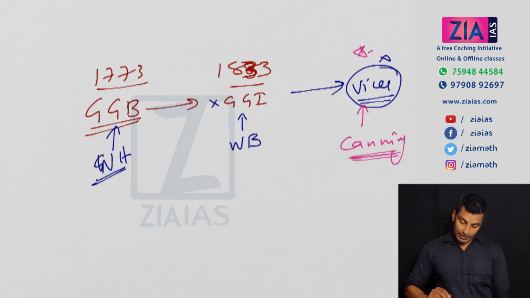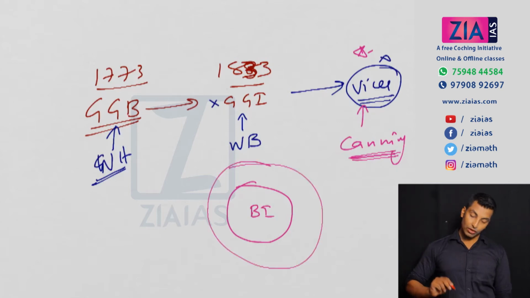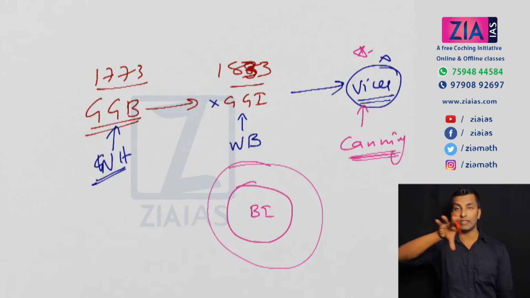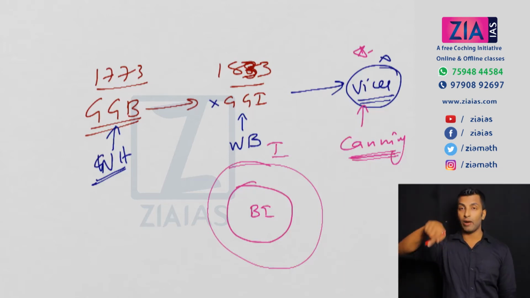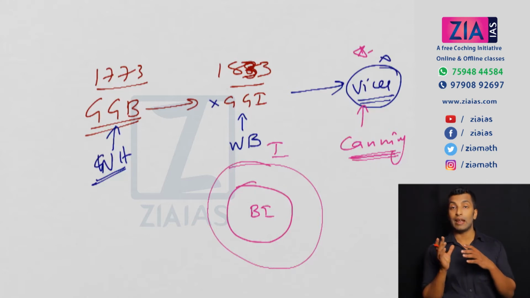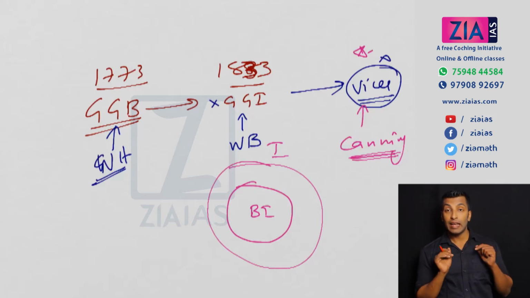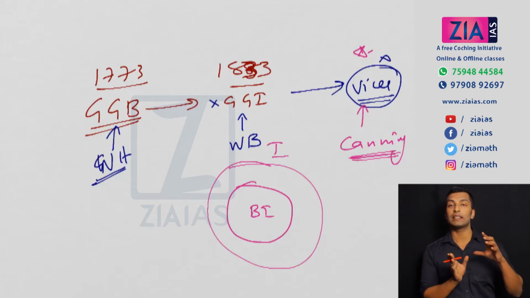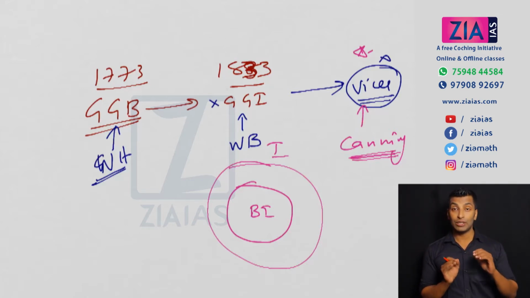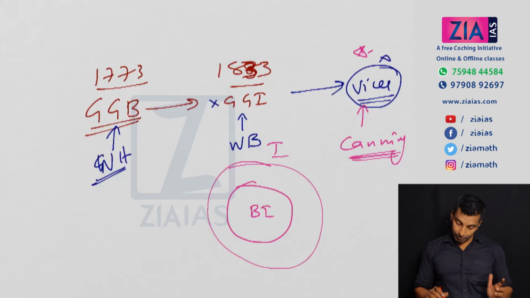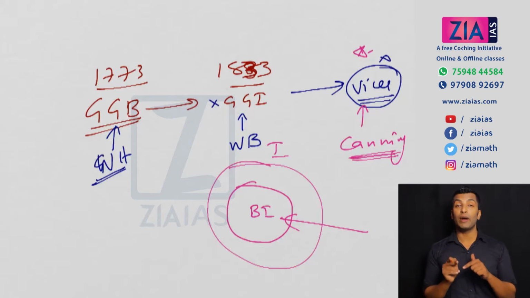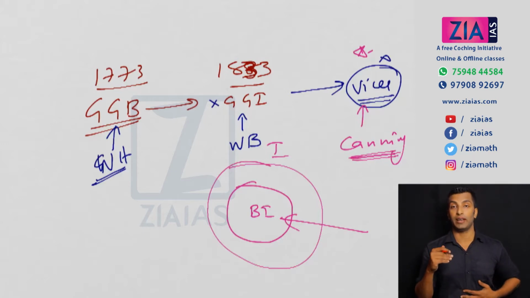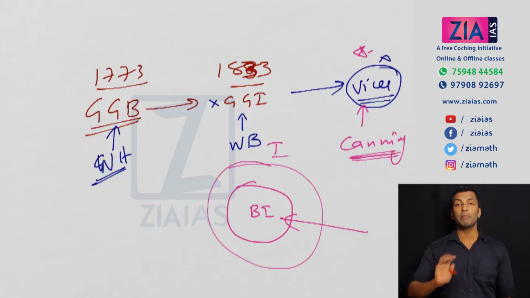Now, what is the difference? Let's suppose this is British India. India comprised some more areas like princely states, so this is the big India or entire India. As a Viceroy, he is the representative of entire India, including British India and princely states. He is the representative to the Queen of entire India, which comprises both princely states and British India. Now as a Governor General, he is in control of British India only. He is in charge of governance in British India. That's the difference you need to understand, but both will be the same person.